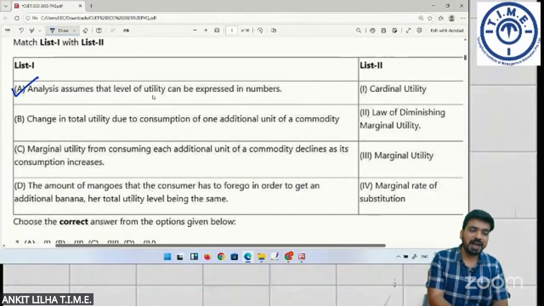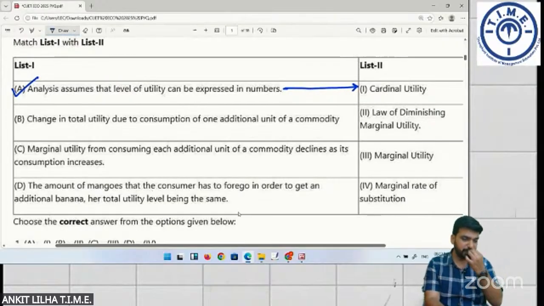Analysis assumes that level of utility can be expressed in numbers. So which analysis assumes that level of utility can be expressed in numbers? It is cardinal utility. So cardinal approach assumes this.